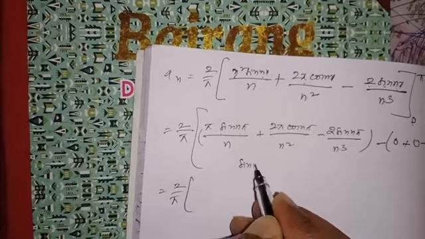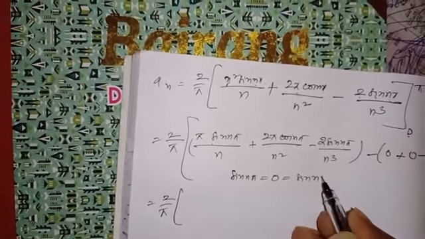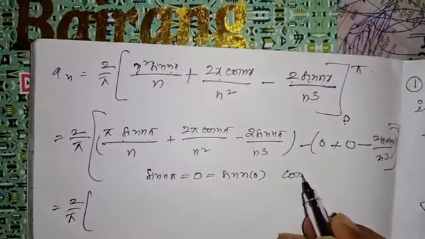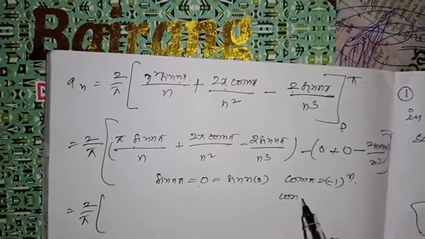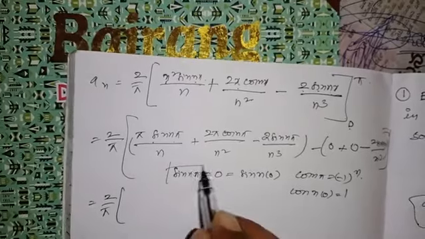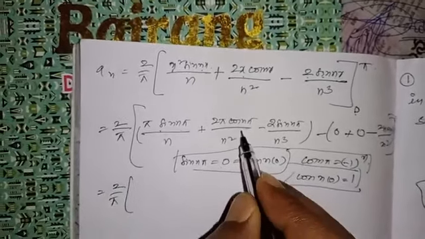See, sin n pi is equal to 0 as well as sin n of 0 value is also 0. Next, cos n pi is equal to minus 1 power n. Next, cos n of 0 is equal to 1. Substitute these formulas in the above steps.